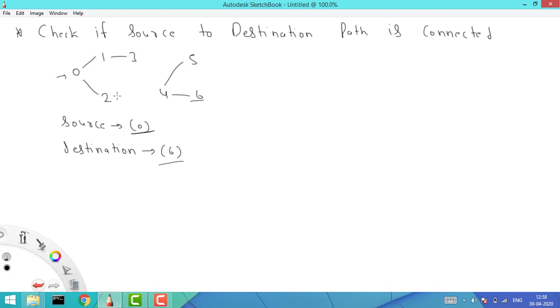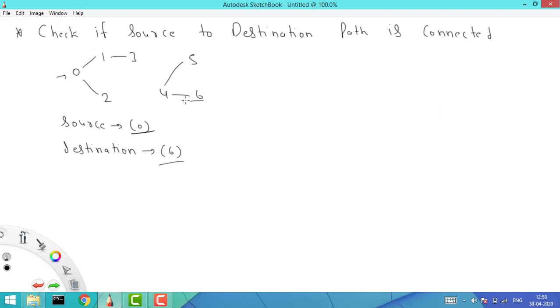But let's say if it was connected, if there was a path from here to here, so there was an edge, so there was a path. So then it was possible to reach here. But because there is no path, it is not possible from source to destination. So this is one example. Now you can have multiple ways as well.